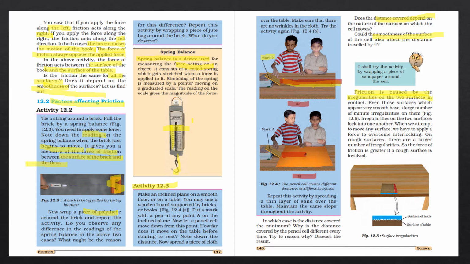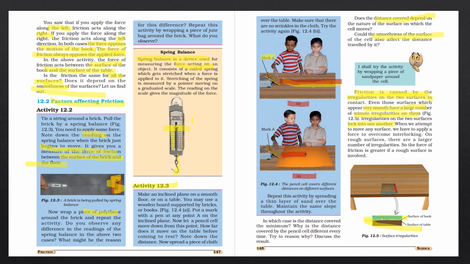Even those surfaces which appear quite smooth also have a large number of minute irregularities on them. Just see, it is shown here in the diagram also. Whatever the irregularities are there, they lock both objects to each other.